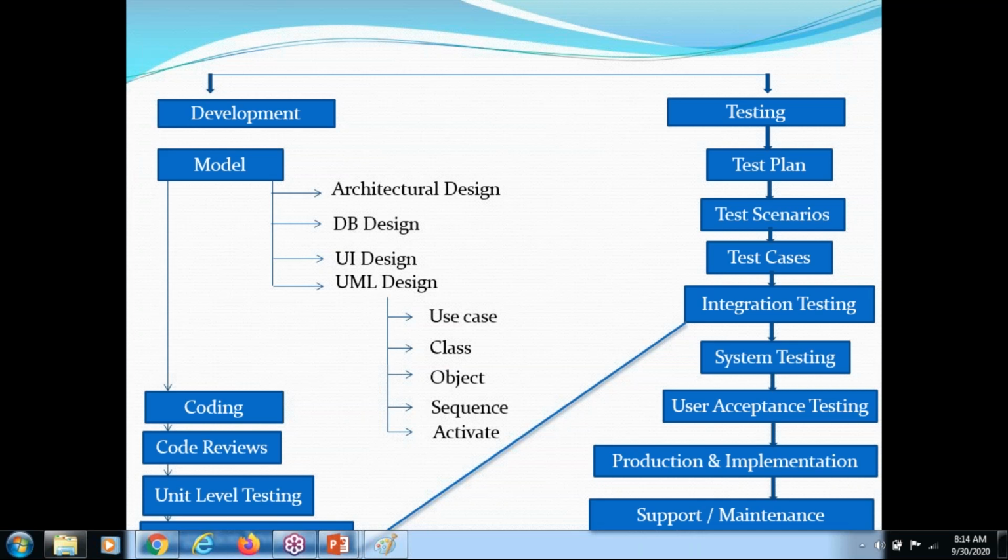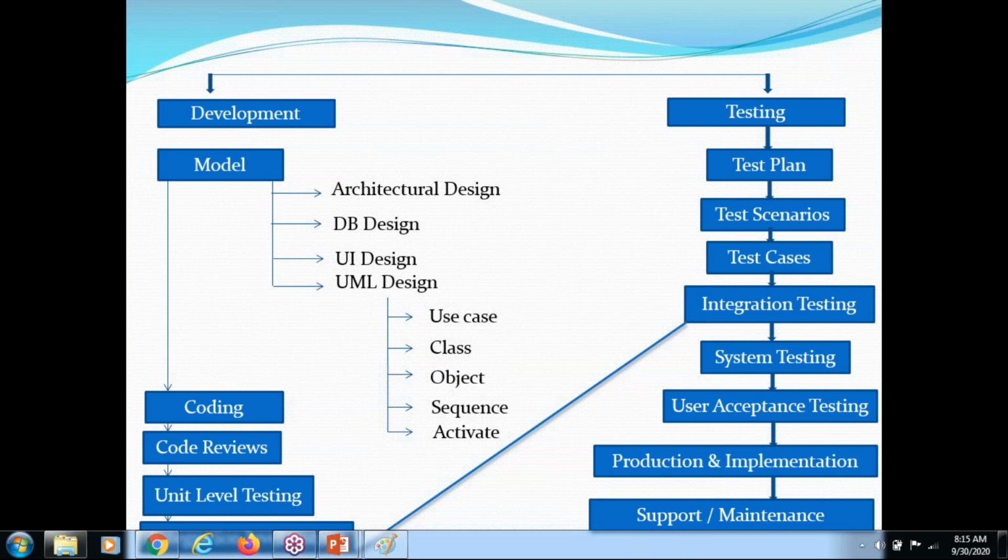Once you identify the scenarios, then we need to write the test cases. The test cases are very, very important. So what are the test cases? They are conditions, right? You need to check the color. The pen cap should be blue. If you are able to see blue, the actual result is equal to the expected result, which means your test case is passed. So you identify the scenarios first, and after that, you write the test cases.